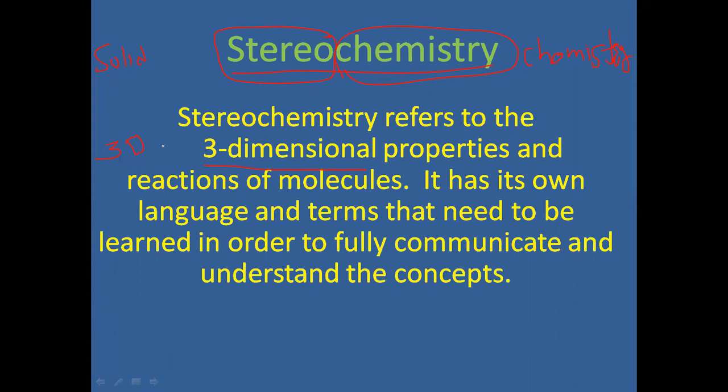It has its own language, its own terminologies, which need to be learned in order to fully communicate and understand its concepts. Whatever terminologies are used for stereochemistry are its own language. With the help of that, we have to understand the stereochemical concepts.